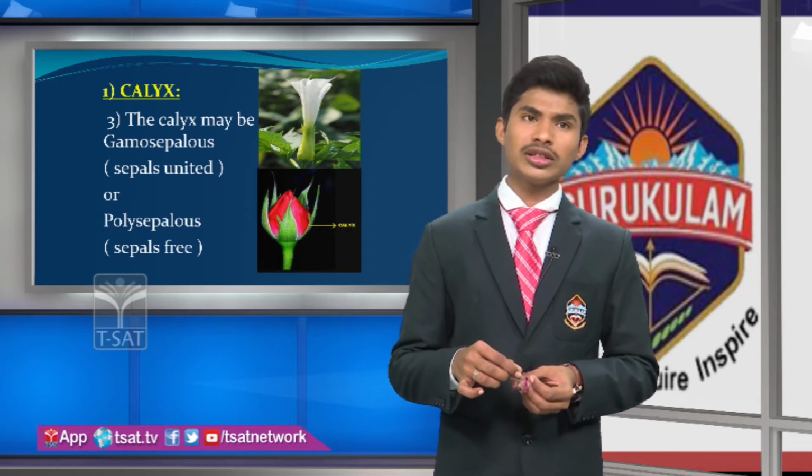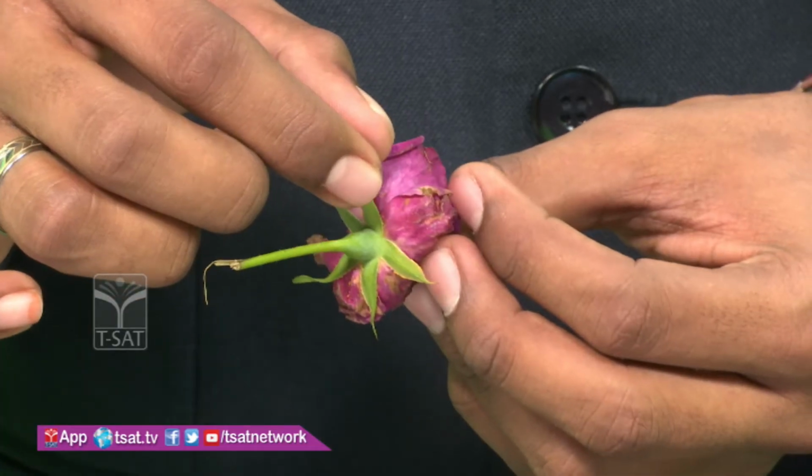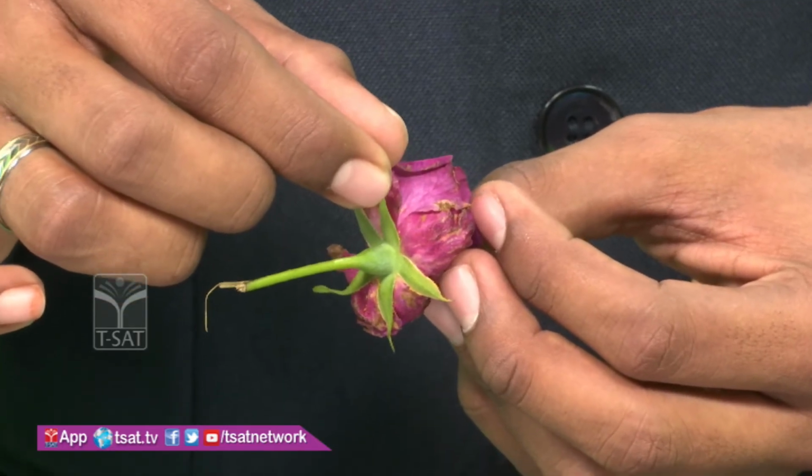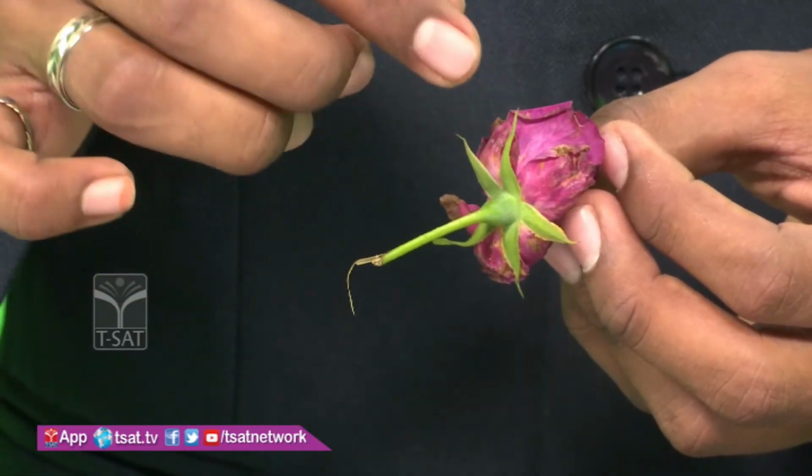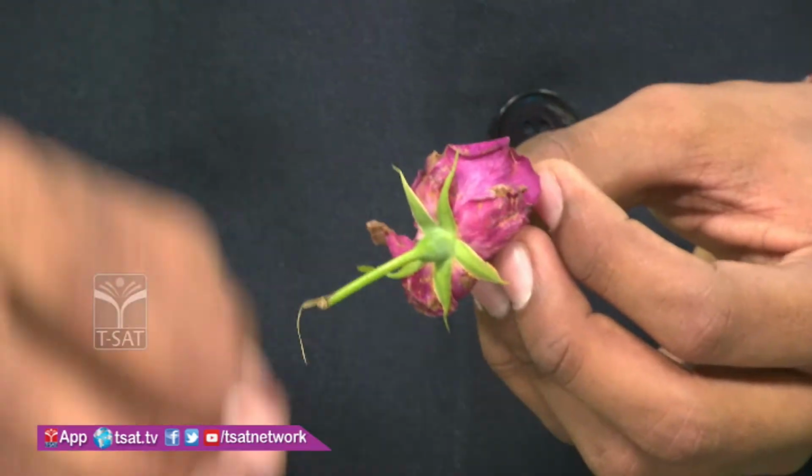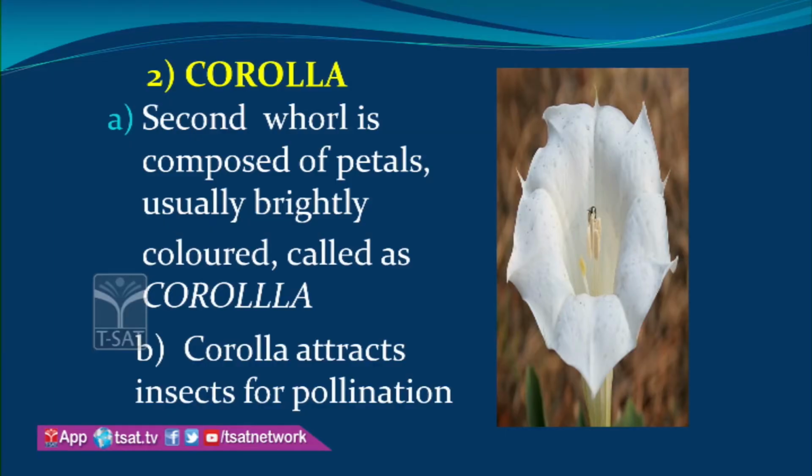So we are observing this. These are free, not fused. So these are called polysepalous. Gamosepalous means sepals are fused. Example, rose.